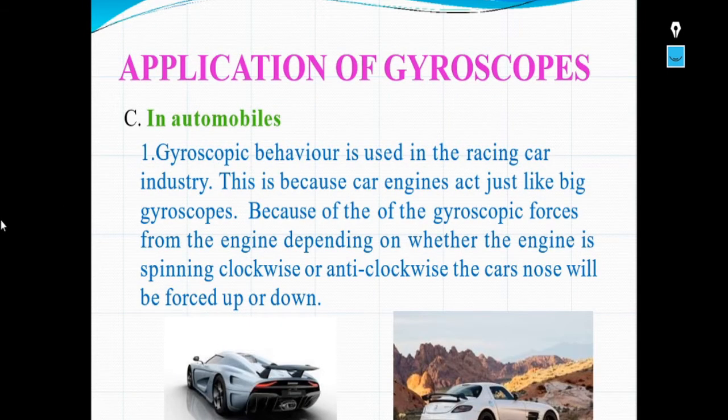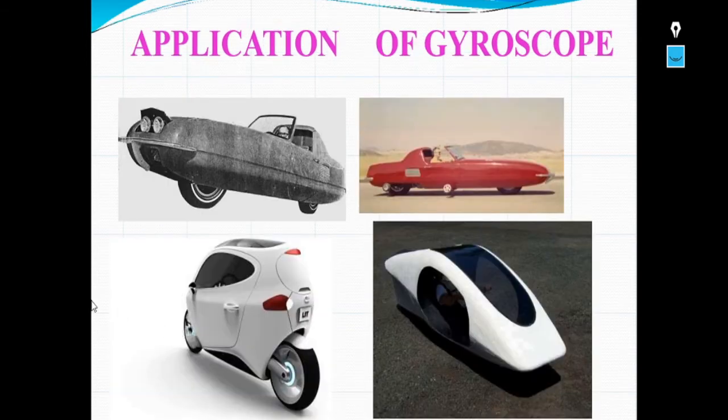Third application is in automobiles. So gyroscopic behavior is used in the racing car industry. This is because car engines act just like big gyroscopes. Because of the gyroscopic forces from the engine, depending on whether the engine is spinning clockwise or anti-clockwise, the car's nose will be forced up or down. So in automobiles also these gyroscopes are used, particularly in the racing car industry. If you observe here, these different racing cars and different types of automobiles are using gyroscopes in such vehicles.